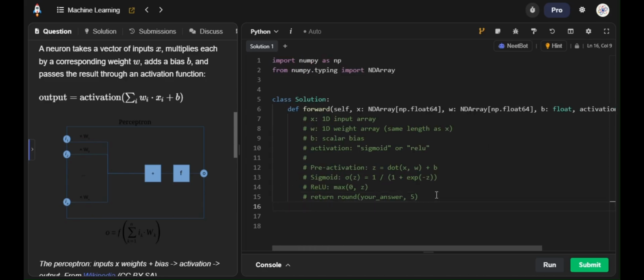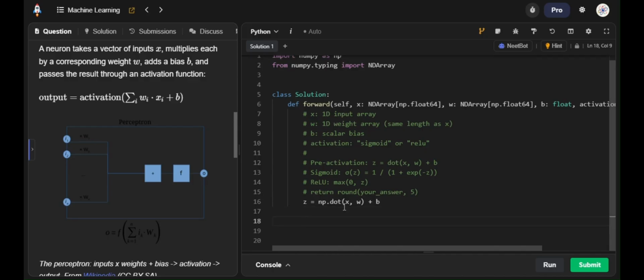Let's start. Let's first calculate z. So z would be calculated using the formula which is also given here. So z equals the dot product of x and w plus bias. And after that, we will be using conditional statements.